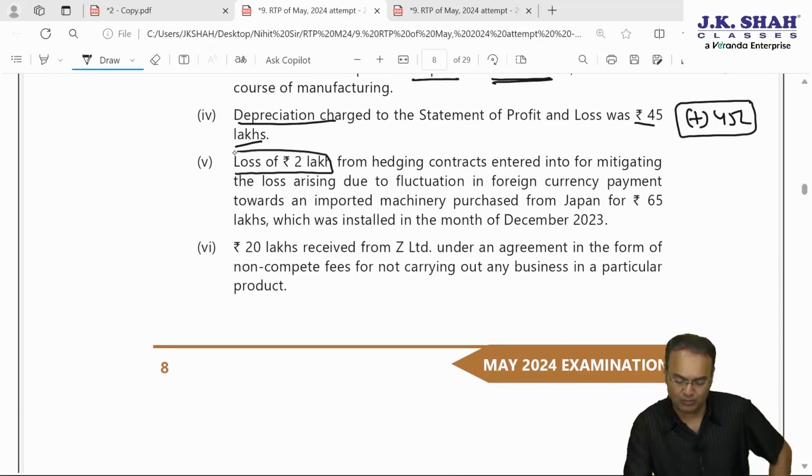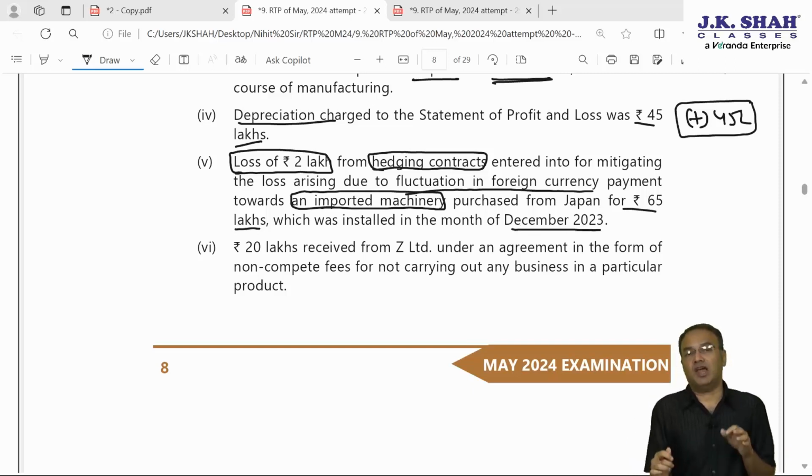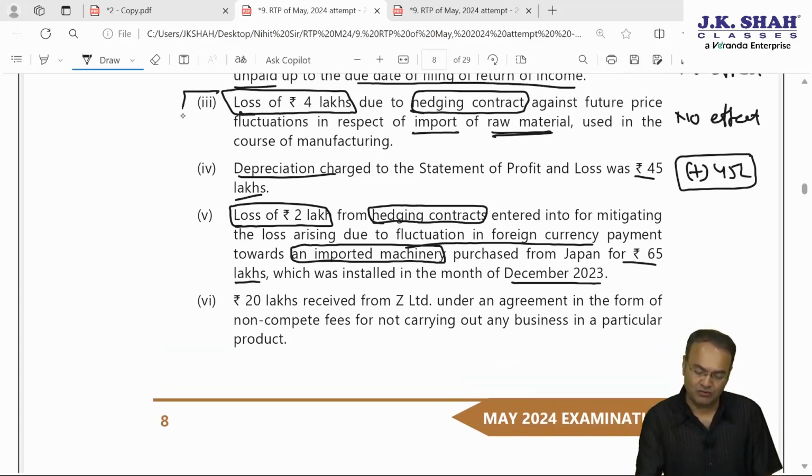Fifth one, loss of 2 lakh rupees, that means must have been debited again from hedging contract entered into for mitigating the loss arising due to fluctuation in foreign currency payment towards an imported machinery purchased from Japan for rupees 65 lakh, which was installed in the month of December 23. Now this 2 lakh rupees is again loss due to hedging contract, but it is not revenue in nature, it is capital in nature. The one which was given in point number 3 was with regards to raw material. Therefore, it is allowed to be debited to P&L.